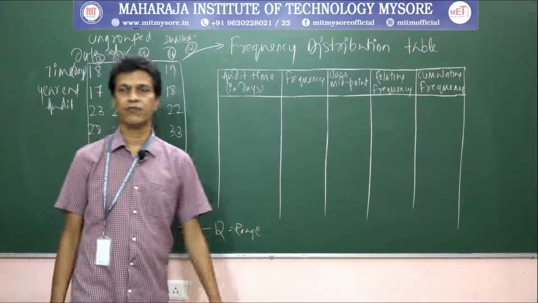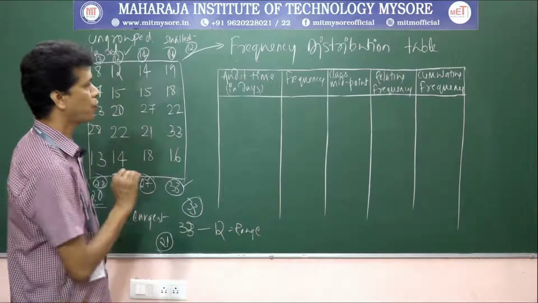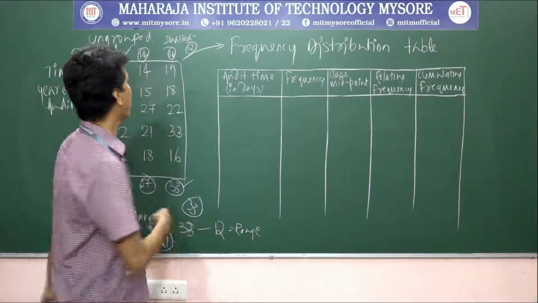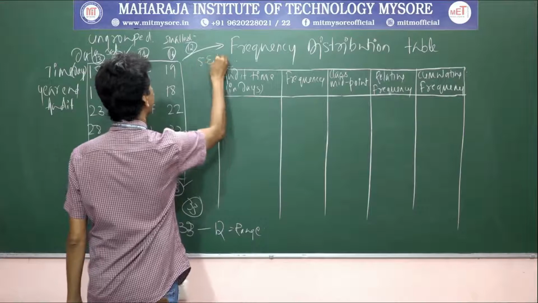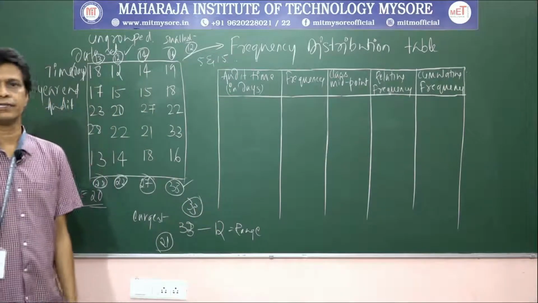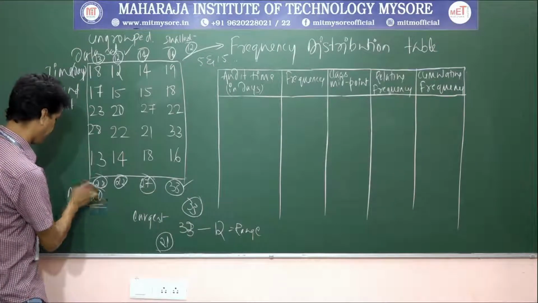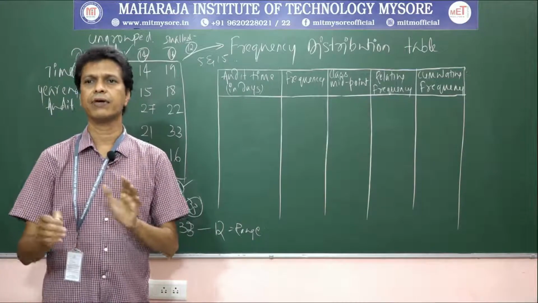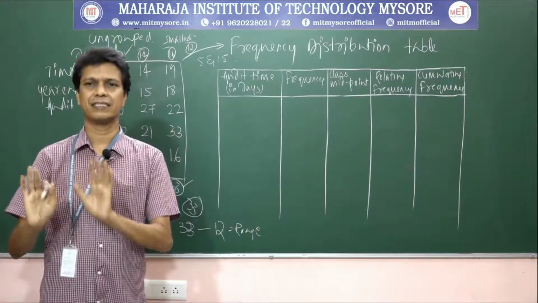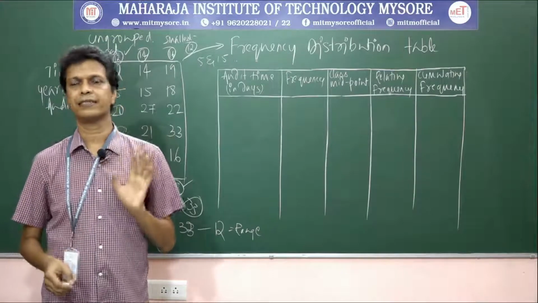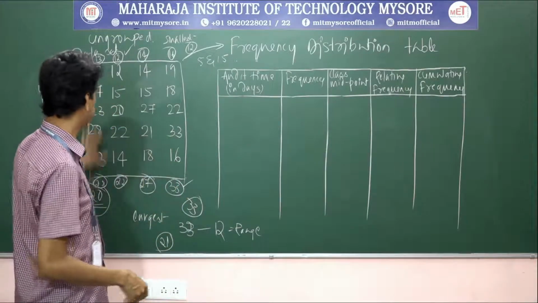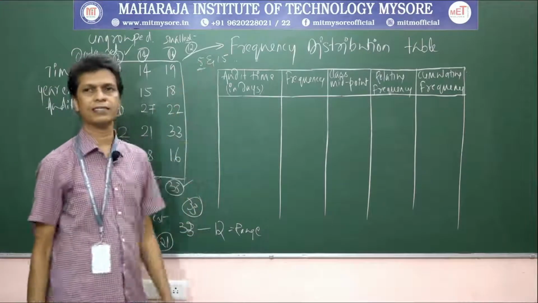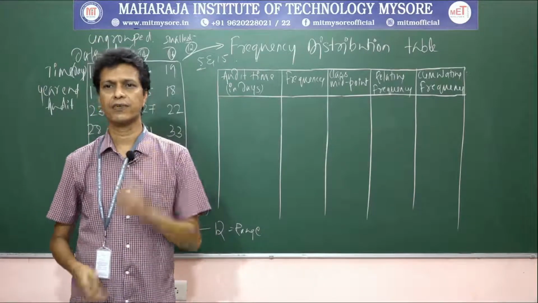Now the next point is we need to determine the number of classes. So what's the rule? We need to select the number of classes anywhere between 5 and 15. How do you decide? So now the number of elements is 20. 20 is a small number. Any number which is more than 30 is considered a big number. So for these 20 elements of this raw data, let us select 5 as the number of classes. We can select this one.